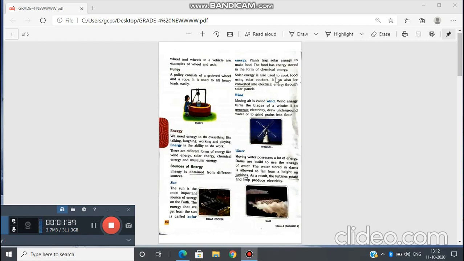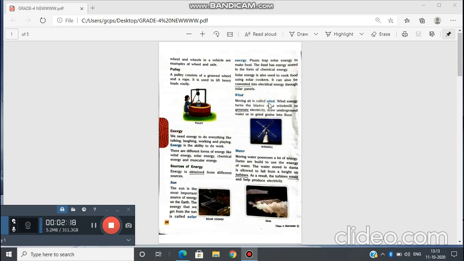Solar energy is also used to cook food using solar cookers. It can also be converted into electrical energy through solar panels. Converted means changed or reformed. The energy of the sun is the original source of energy found on earth. We get solar energy from the sun, and sunlight can also be used to produce electricity.